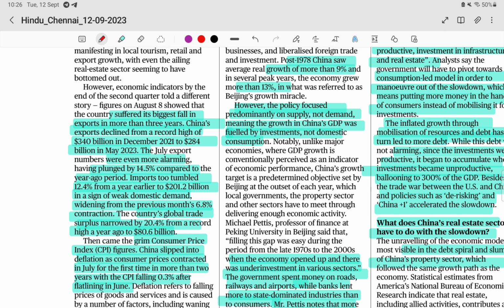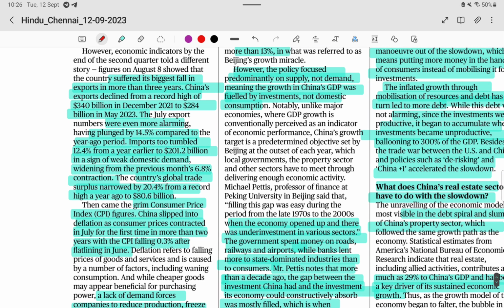That is the biggest fall. Imports have also shrunk, which is alarming. Shrinking imports and exports mean the demand in the local country and the global demand are reducing. That is the problem faced by China.